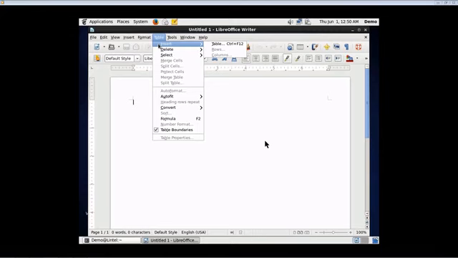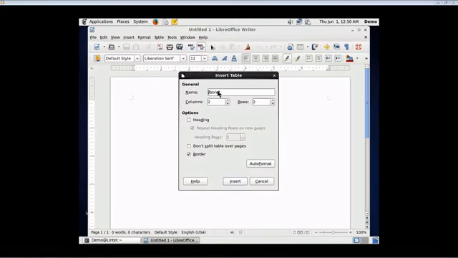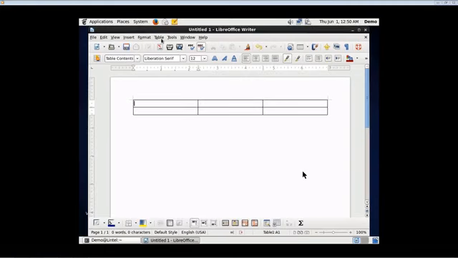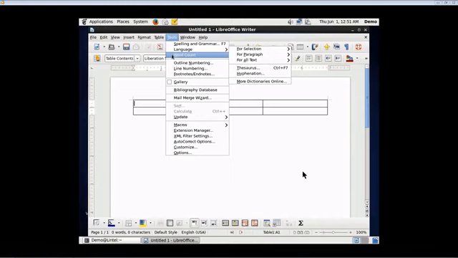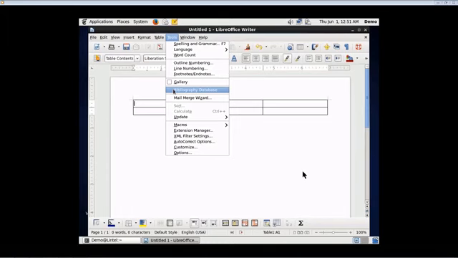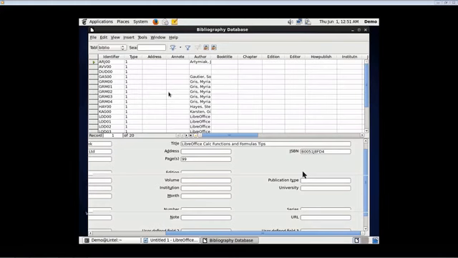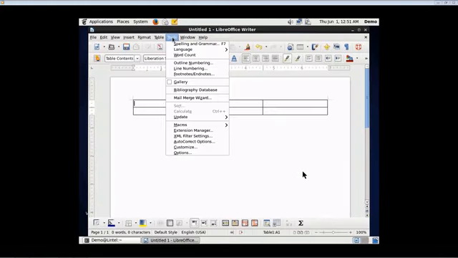Tables have a separate menu, so table management can be done through the table menu. You can see I am creating a table of 3 columns and 2 rows. Various tools are also available for spell check, language, and grammar. Mail merge is also there. This is an example of a bibliographic database. As I said, we can create a bibliography for writing research papers.